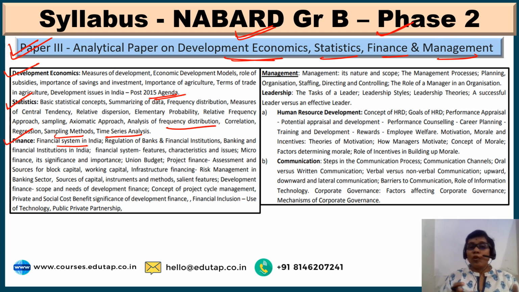And moving on to microfinance and what is its significance, importance, union budget, how it is done, assessment, project finance assessment, sources for block capital, various types of capital as such, and sources of capital, what are the risk management involved in the banking sector, development finance as such, what is the scope and need of this development finance, which is again a part of finance only, and then what are its salient features, instruments and methods.